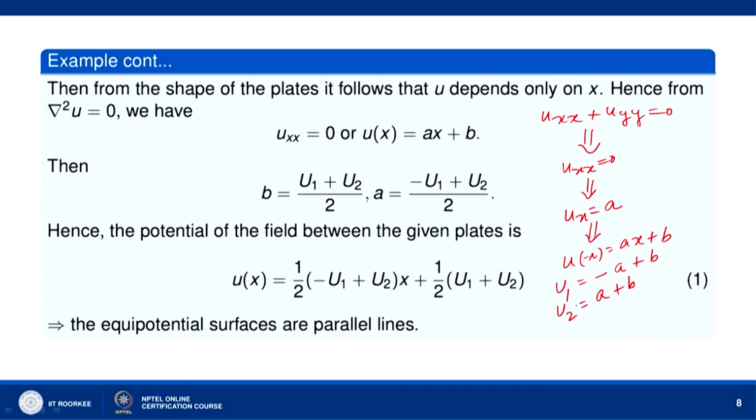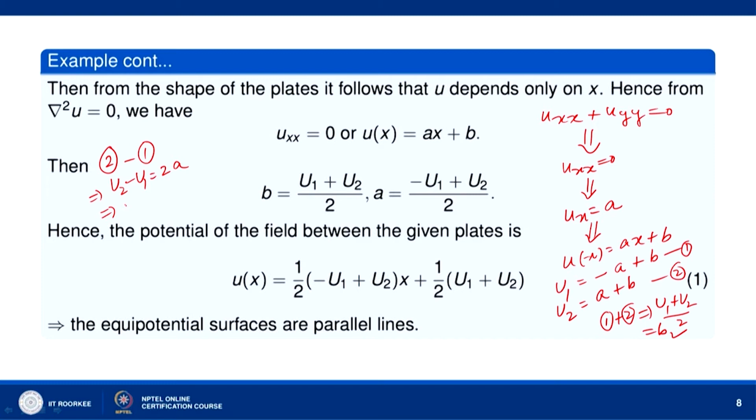So, let us call these equations 1 and 2. When you add the two equations, 1 plus 2 gives you (u1 + u2)/2 = b. We get the value of b as (u1 + u2)/2, and when we subtract equation 1 from 2, 2 minus 1 gives you u2 minus u1 equal to 2a.